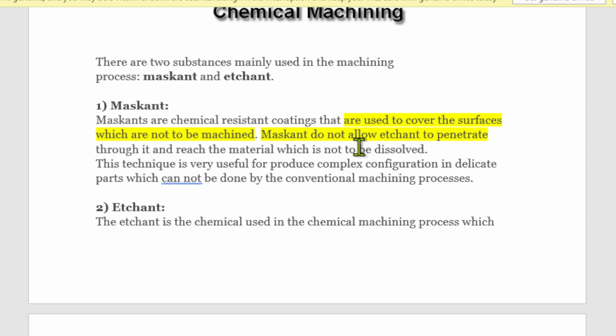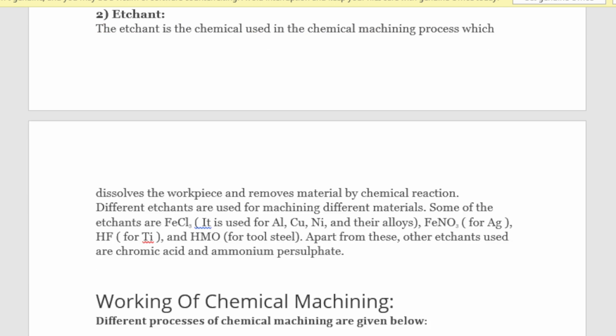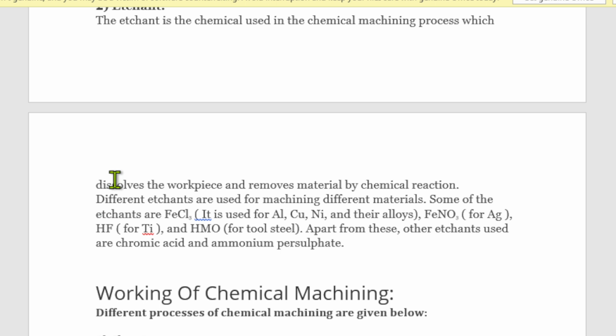So here the maskant will not allow etchant to penetrate. Etchant means that solution. So here you can see this one. Different etchants are used for the different materials.